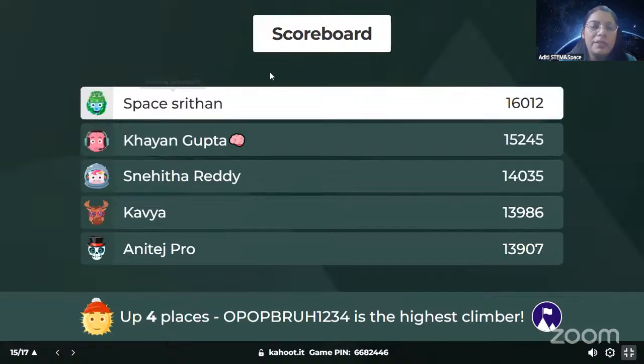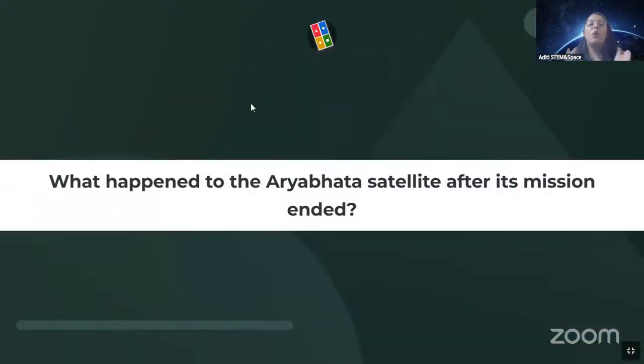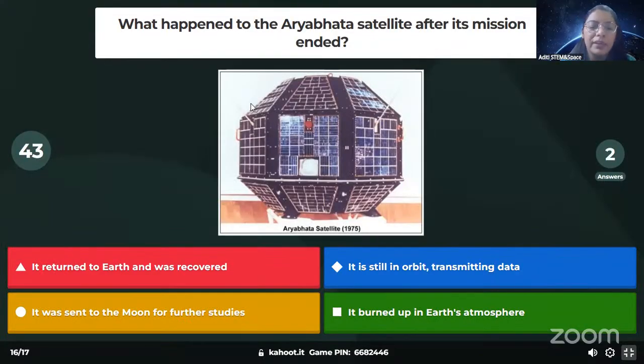With that, the top is still Shaitan, and it's remained unchanged. Oh, pop, 12, 1, 2, 3, 4 is the highest climber. That's quite a name that you guys have given yourself. With that, let's see the next question, the second last question, guys. What happened to the Aryabhat satellite after its mission? So after 17 years, what happened? Did it sit in orbit, was it sent to the moon, or was it burned up in Earth's atmosphere? What do you think happened with our Aryabhat?